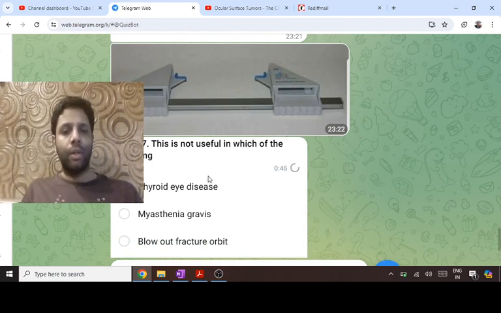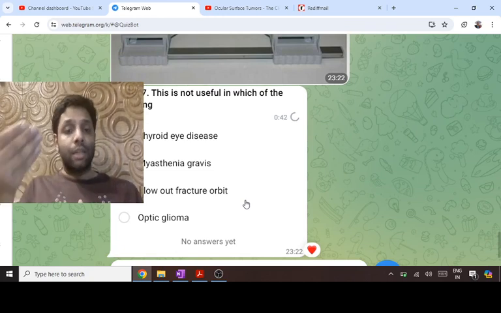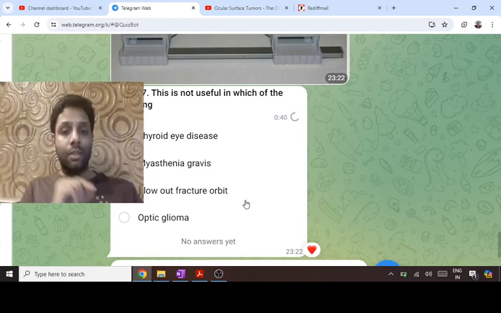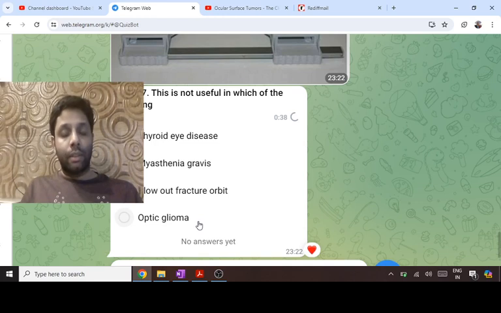It can be used in thyroid eye disease. It can be used in blowout fracture. Why? Even if there is enophthalmos, the eye going inside, you can tell the difference. It can tell about proptosis as well as enophthalmos. But myasthenia gravis has no pain, no proptosis, no pulsations. That is of no use of the exophthalmometer in myasthenia gravis.